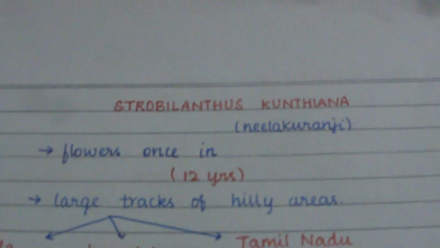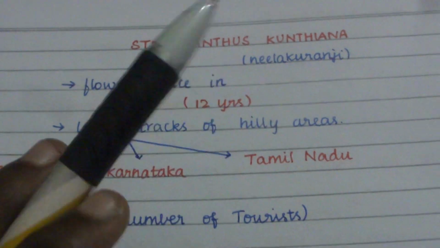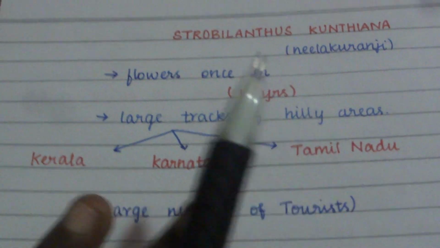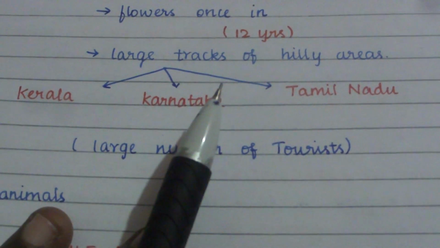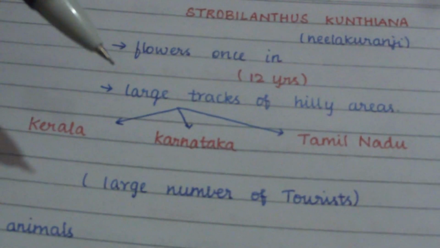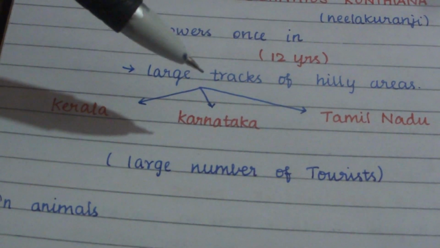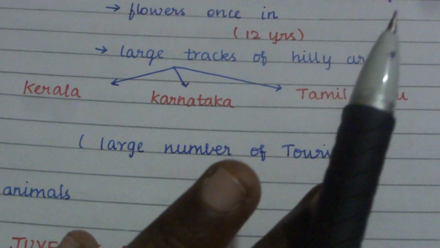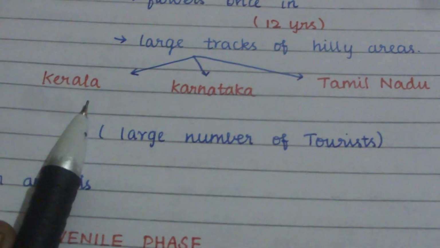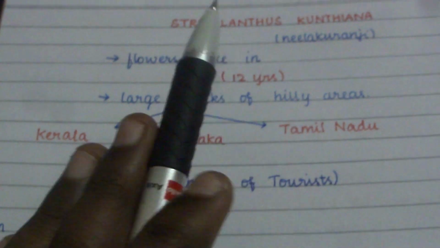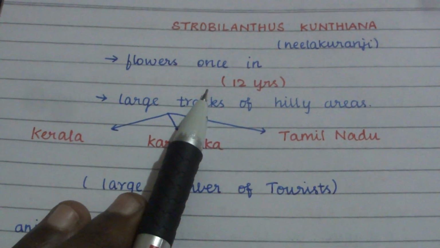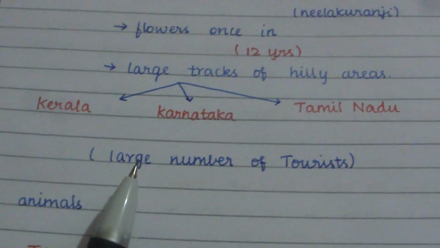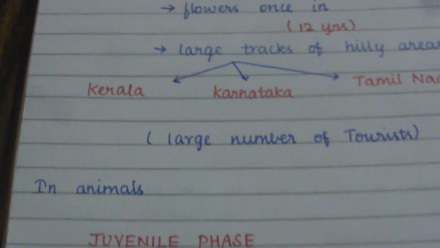Another example is Strobilanthes kunthiana, that is Neelakurinji. This flowers once in 12 years. Once in 12 years we can see this flowering over large tracts in the hilly areas of Kerala, Karnataka and Tamil Nadu. It looks very beautiful, as it is a very different perennial plant that produces flowers after 12 years. A large number of tourists are attracted to these places.